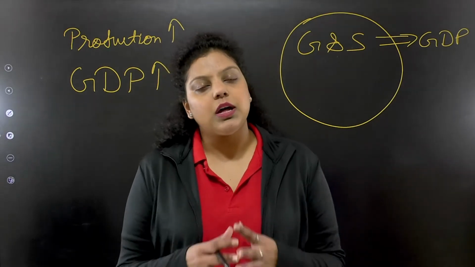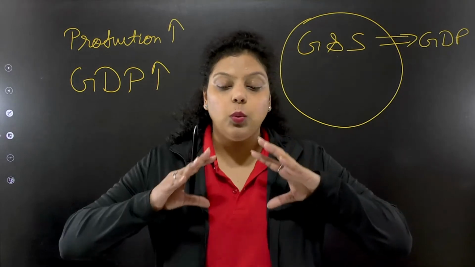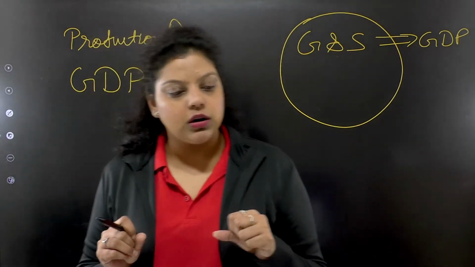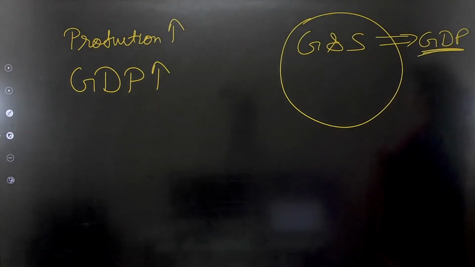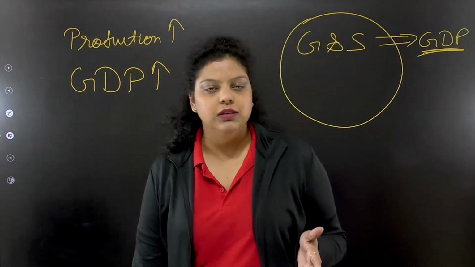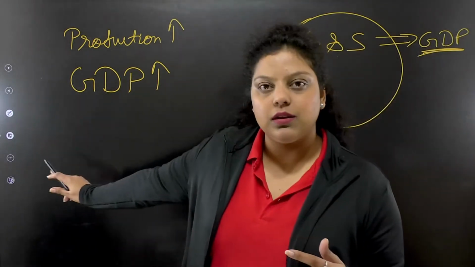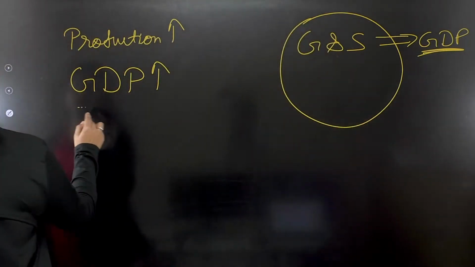It means domestic product. Whenever you are studying domestic product, it talks about the geographical boundary. Whatever production has been done within the geographical boundary will be known as your GDP, gross domestic product. So whenever the production of goods and services within the country increases, automatically GDP increases. And when the GDP increases, it measures the economic growth of a country.